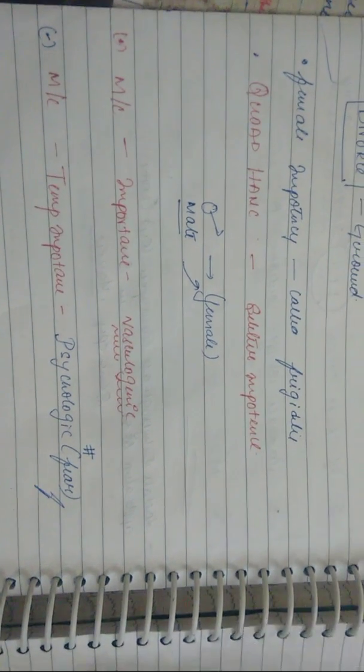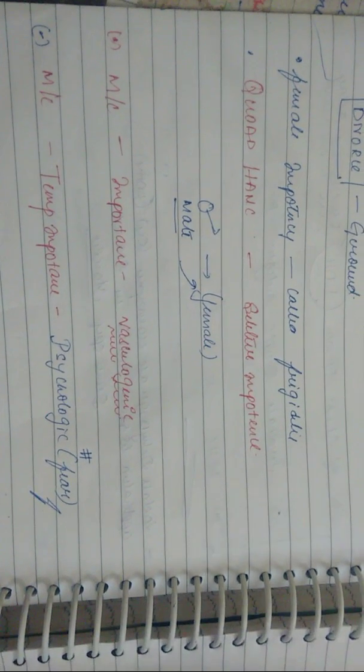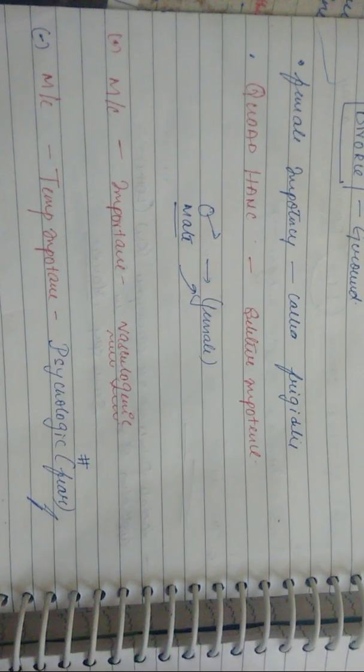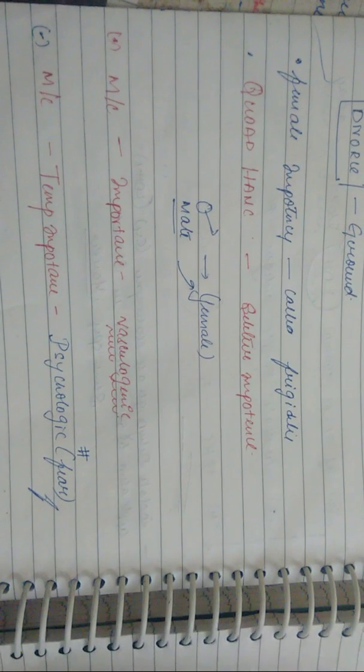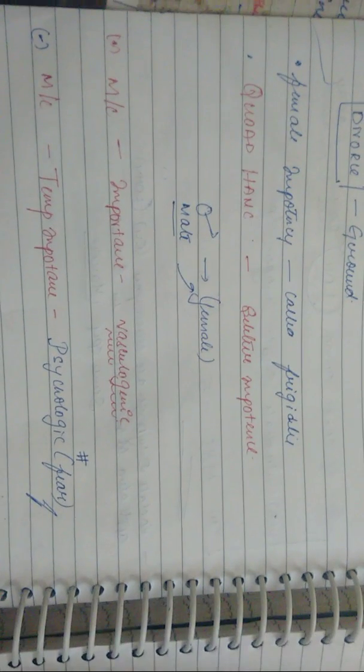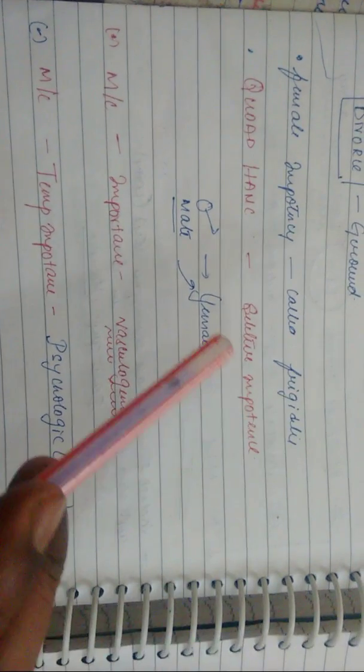And next you have something known as quad hen, right? What is quad hen? It is a selective impotence. A person is impotent to one female but not to others, right? As an example, he is impotent to his wife but not to other girls. So that is what quad hen means.